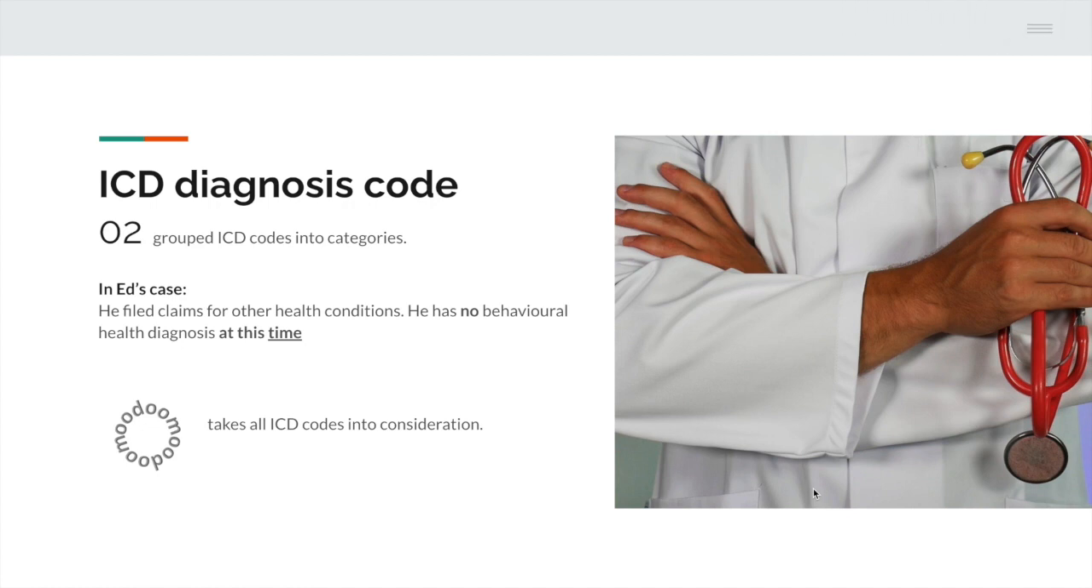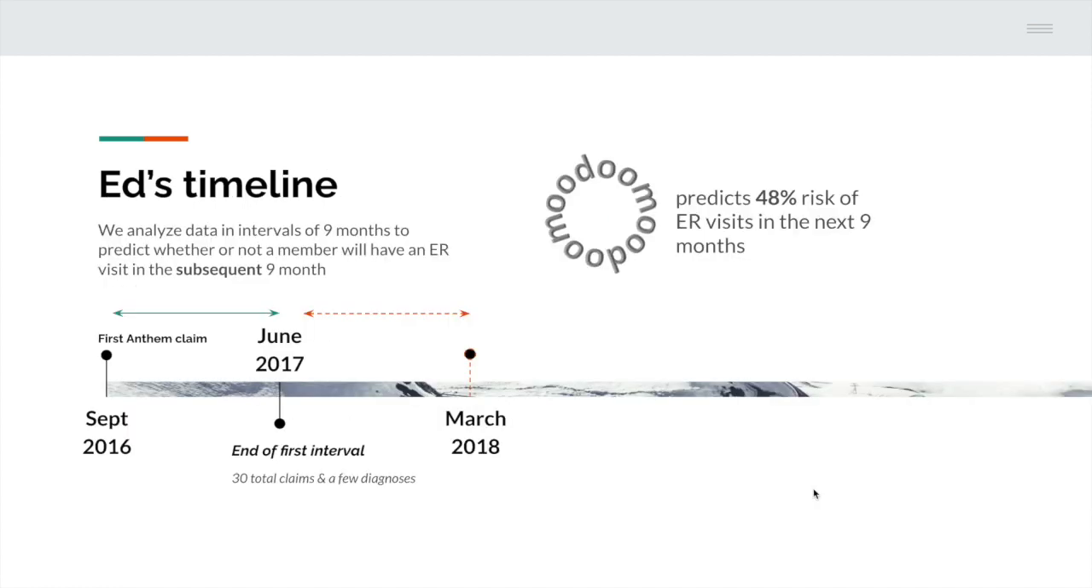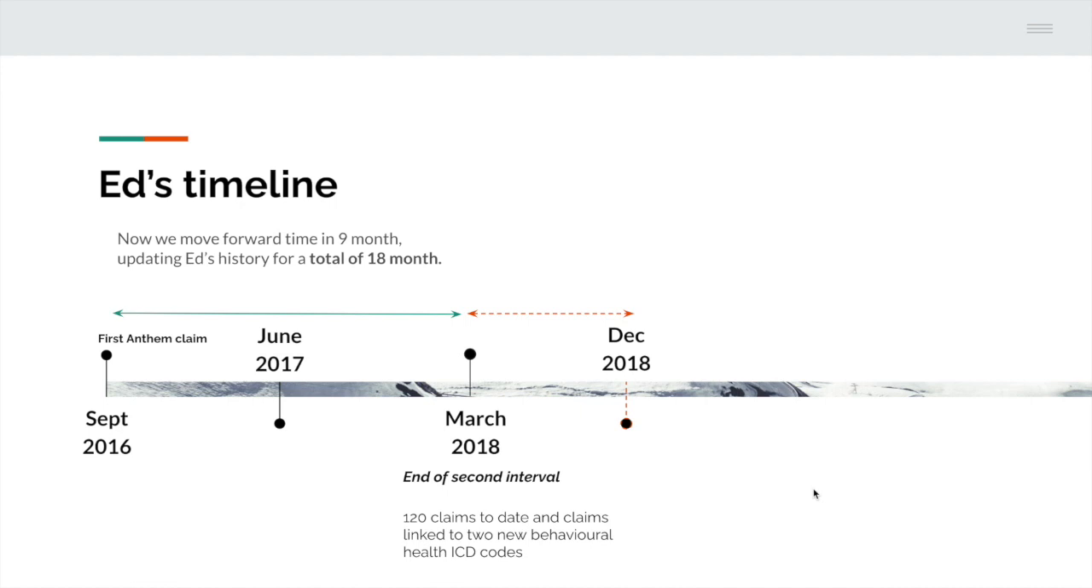In that case, in the first 9 months, he filed some claims for other health conditions, but he has filed no behavioral health conditions at this time. moodoom takes all of these into consideration. So at the end of the first 9 months, moodoom predicts a 48% risk of ER visits in the next 9 months. Moving forward now, updating Ed's history for a total of 18 months.